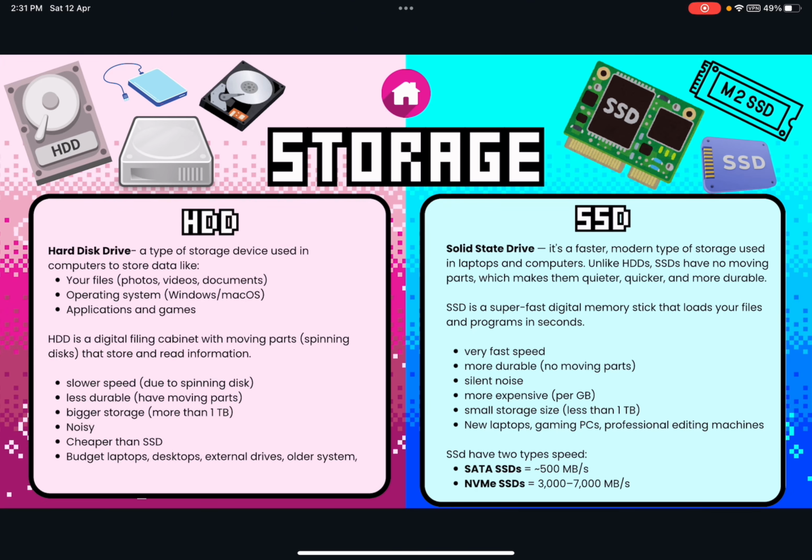Additional information, SSDs have two types of speeds, SATA SSDs and NVMe SSDs. SATA SSDs are approximately 500 MB per second, while NVMe SSDs are between 3000 to 7000 MB per second.